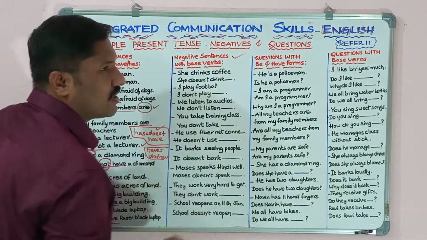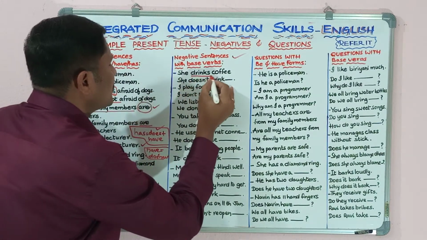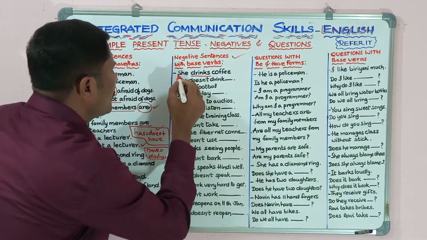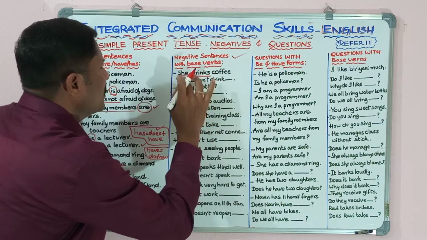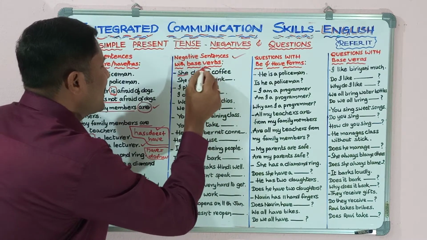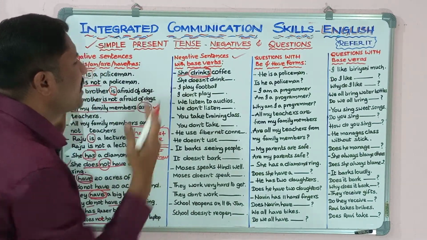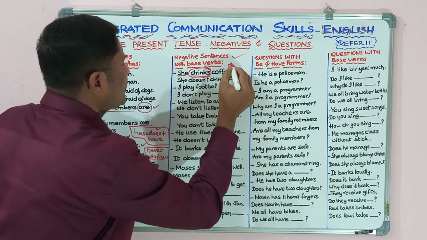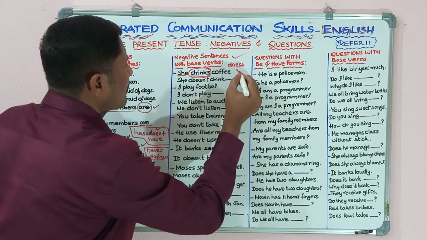Okay, come on, look at the first sentence. She drinks coffee. Come on, identify the verb in the sentence. Drinks. She drinks coffee. As she is singular and third person, I added s to the verb. So drinks is the simple present tense verb here. How can we make a negative sentence for this? Drinks is nothing but does plus V1.